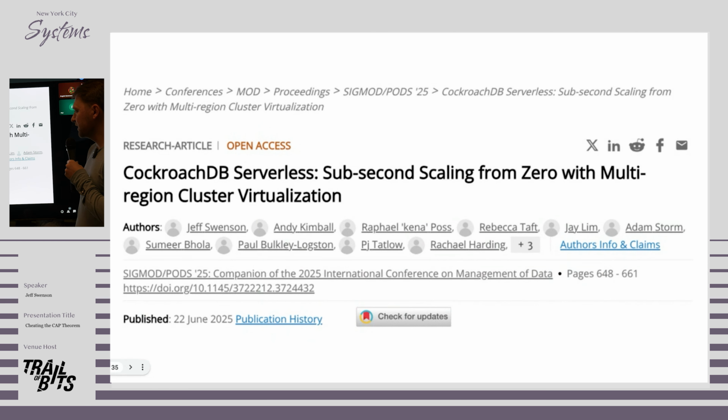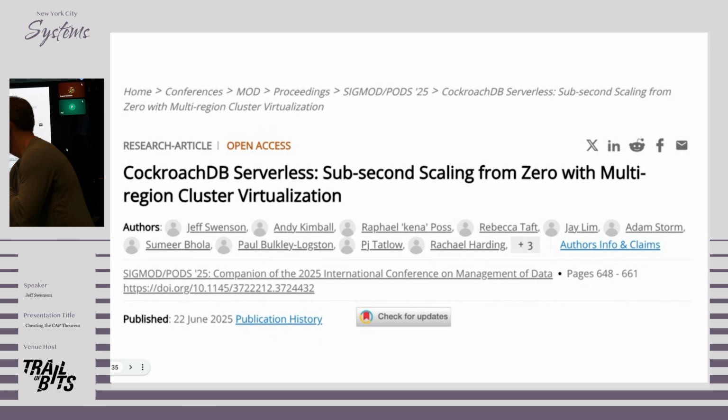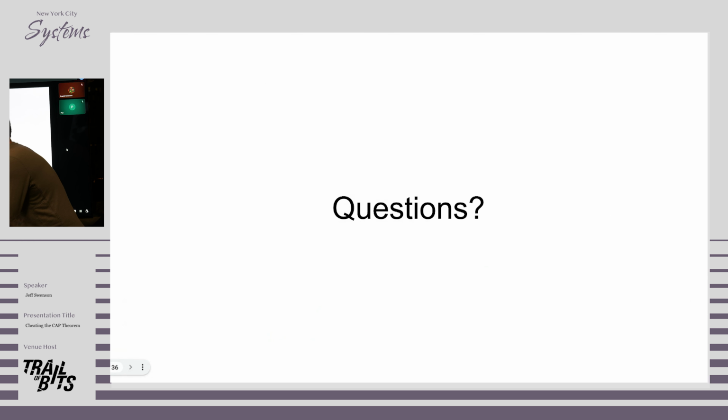There is a paper that we wrote that goes into detail of how CockroachDB Serverless is built. And yeah, this is a small snippet from that paper. Questions?